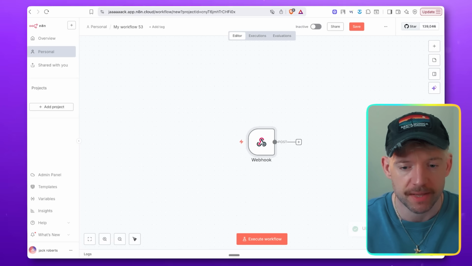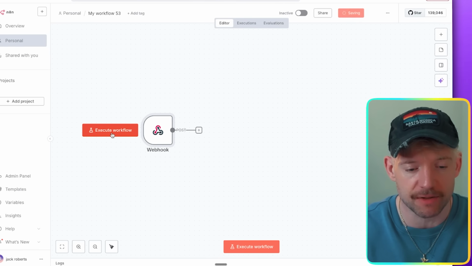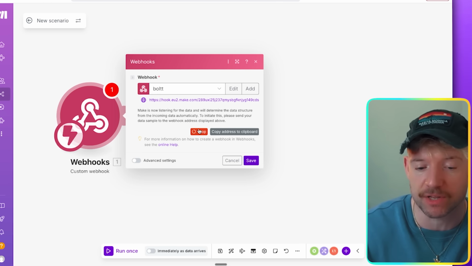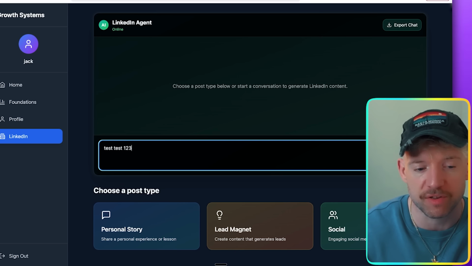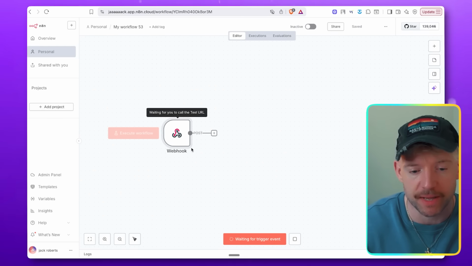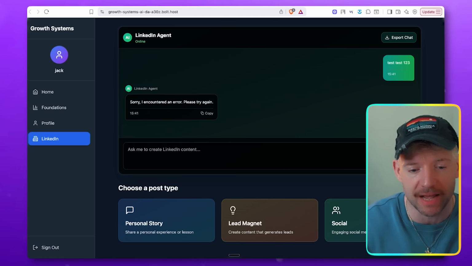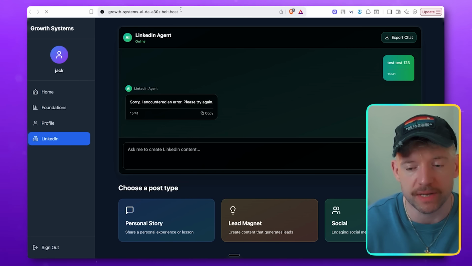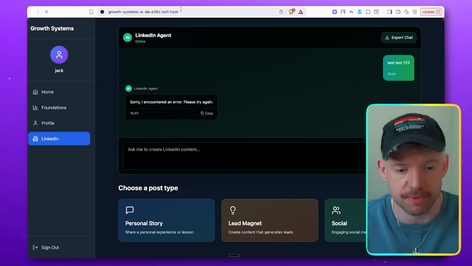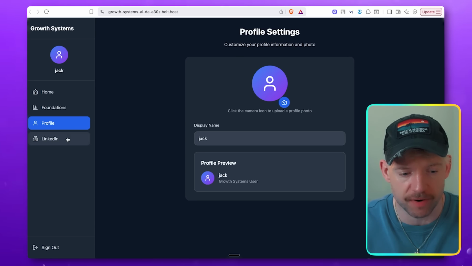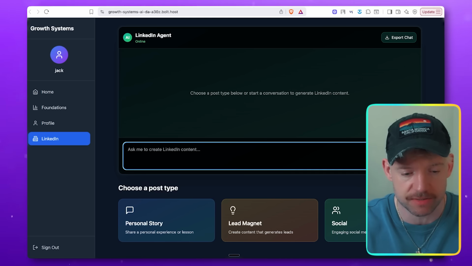And what I want to do, if I'm using N8N, we're going to click here to execute workflow, okay? And then in Make.com, it will automatically listen. It's listening for a test event, and you know that because it's rotating here, okay? So you come back over, we come to our growth system, and we just hit send. Now if we come here, we're waiting for this to be executed. Now that hasn't happened, I think, and it hasn't happened because what we need to do is just reset this real quick, okay? So we come over here and refresh the page, come down to foundations, onto profile, on LinkedIn, excuse me, and I'll put test.